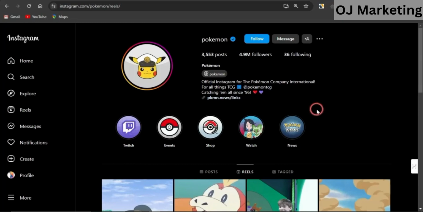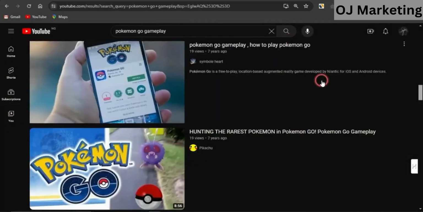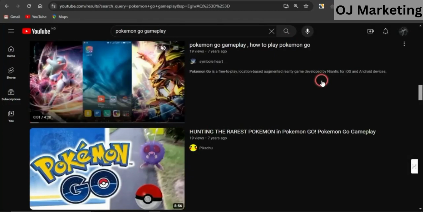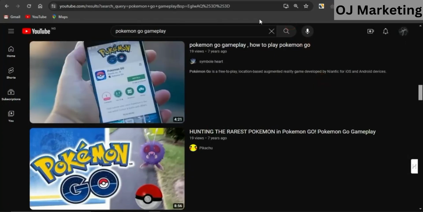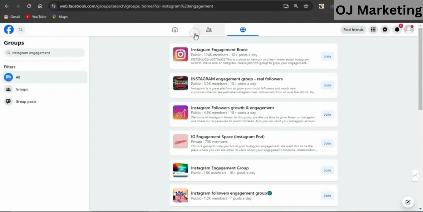The content which you actually do get from YouTube can actually be broken down into various pieces right now, of which you can utilize that for various videos right now of various Instagram Reels. Now, you could also go on to platforms like Facebook, and you want to just simply search for Instagram engagement. You can see a lot of Instagram engagement groups which you can easily join to help you get cool and amazing engagement to your Instagram team page.